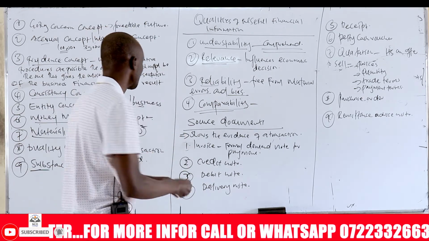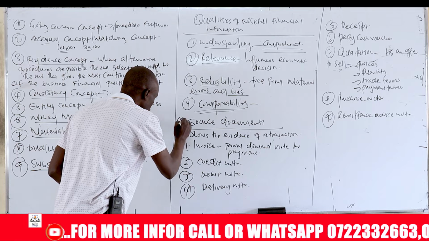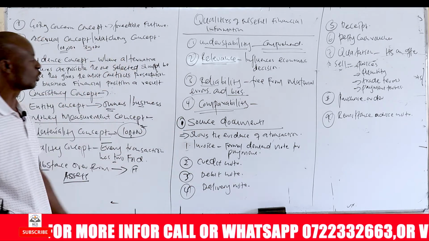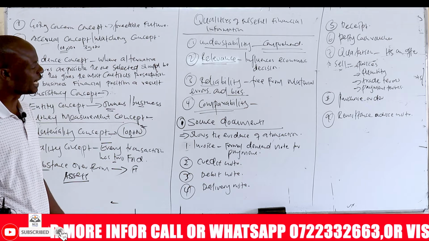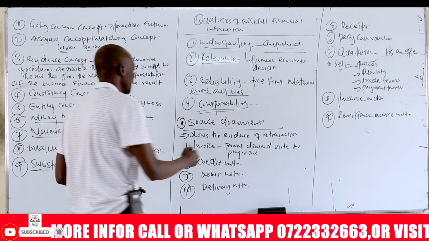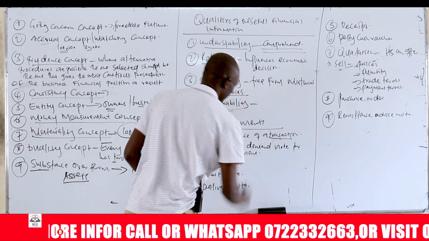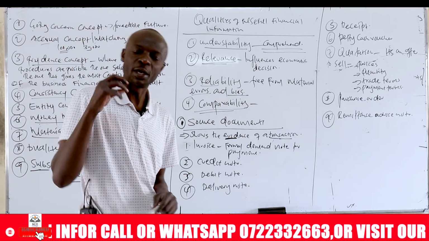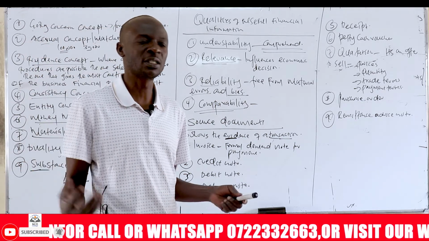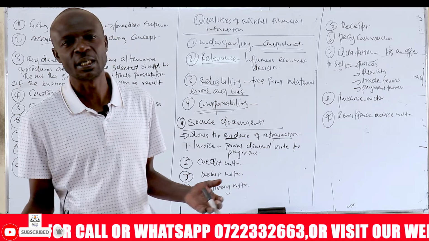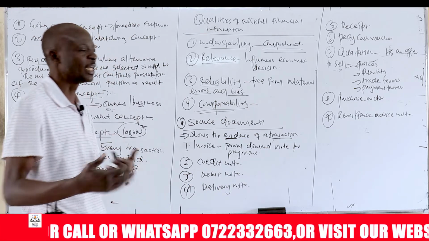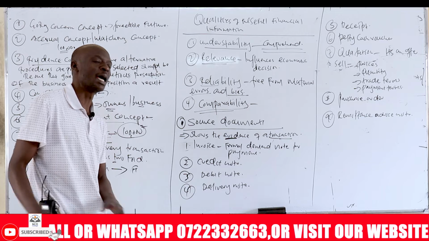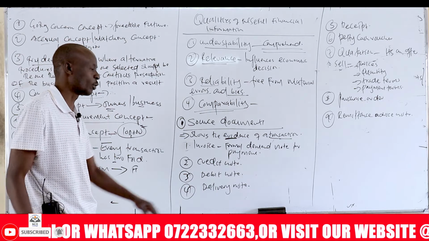So now we start the real accounting here with what we call the source document. So what are source documents? Source documents are those documents that show the evidence of a transaction. They indicate that a transaction has occurred. In accounting, we don't verbalize things; we prove things. The documents are the mouthpiece in an entity. So every transaction that you do as an accountant should be supported by a source document. This is a very important document.